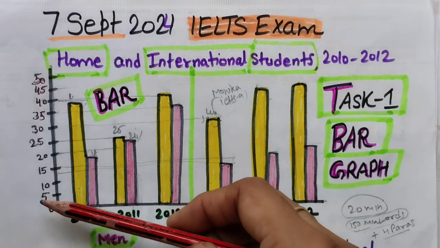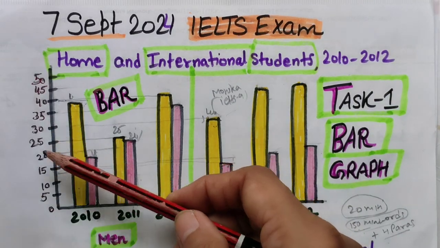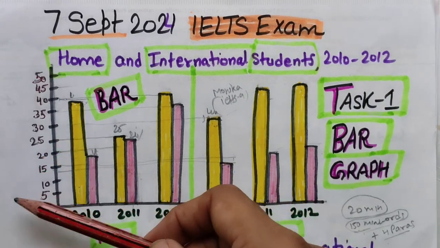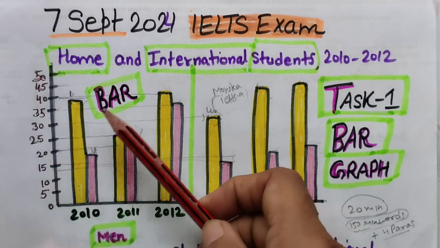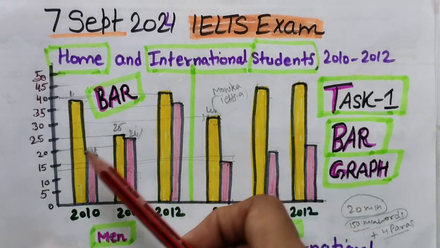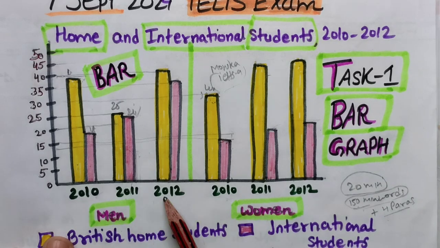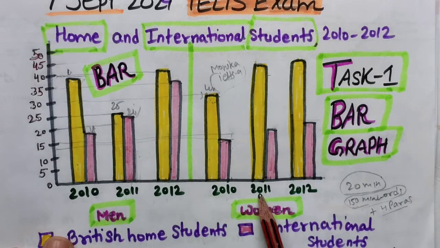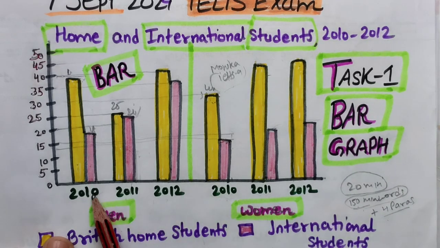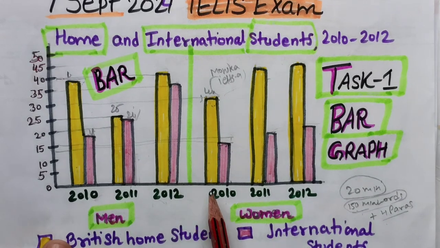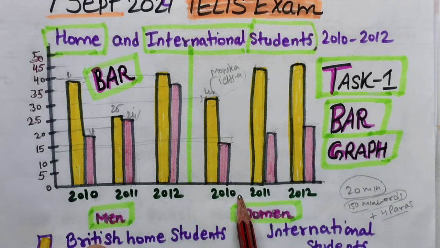Here the information is given in numbers, not percentage, no kg or mg, only numbers. Of course, students means the number will be there, and the years are 2010, 2011, 2012, then 2010, 2011 again. What is this? I think the examiner has done something wrong. Some mistake is there. I am not able to understand why.